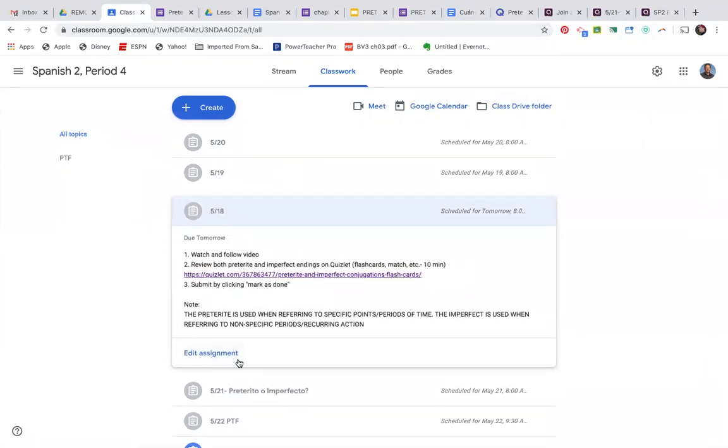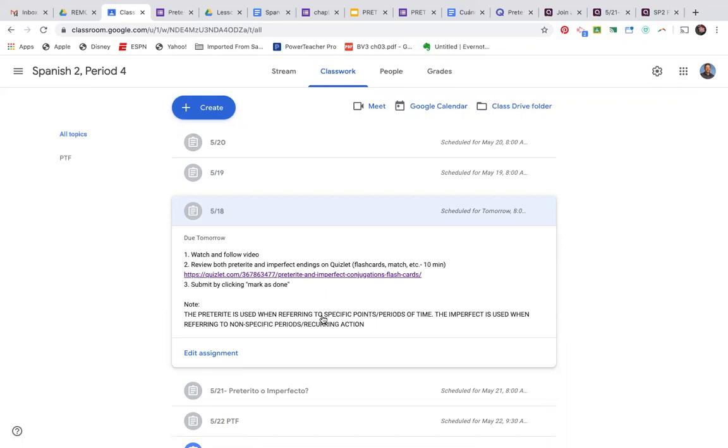As for today, simply go on to Quizlet and review the endings for the preterite and imperfect for 10 minutes. And I'll post this phrase again and again throughout the week.